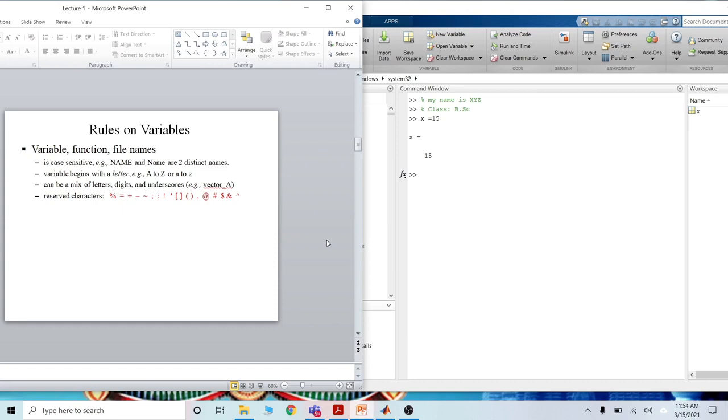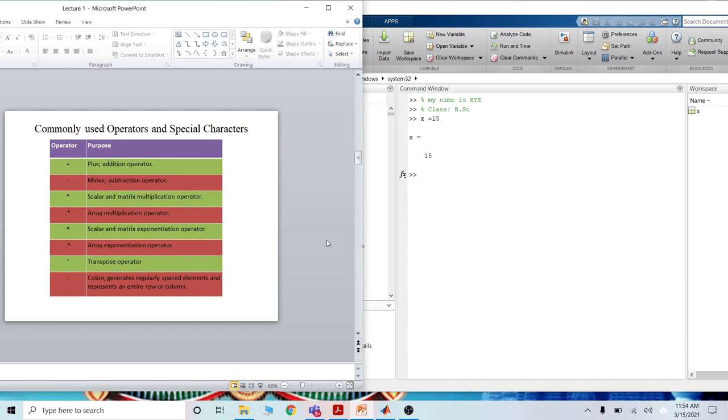Equal to, plus, minus, and also semicolon, colon. These are the reserved words. Plus is simple addition, equal to is assigning the value. Minus is simple minus. We will go forward to see how this works. Commonly used operators and special characters.